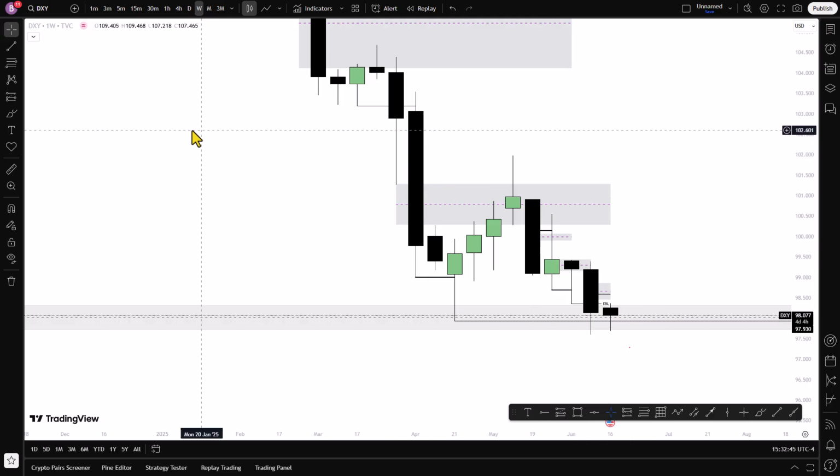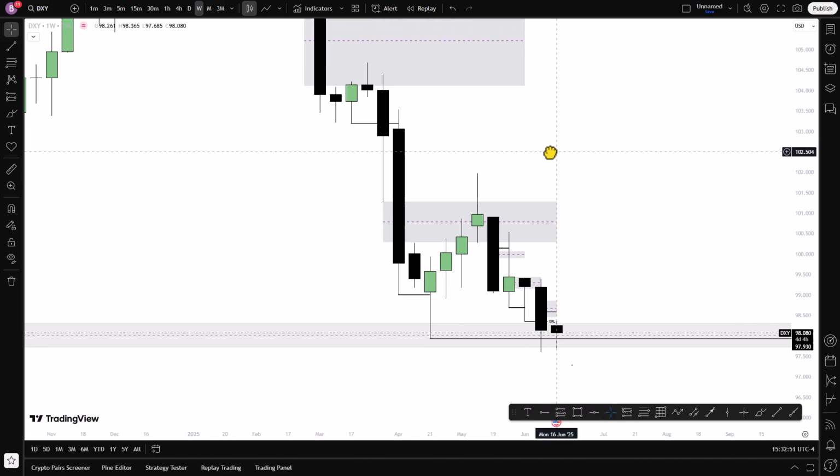So here I am on the weekly time frame, and on this weekly time frame I will look at two or three things. First one is what? Internal to external range liquidity. And then secondly, I look at fair value gaps, which is the internal range liquidity, while the external range liquidity is the all-time high or all-time low.